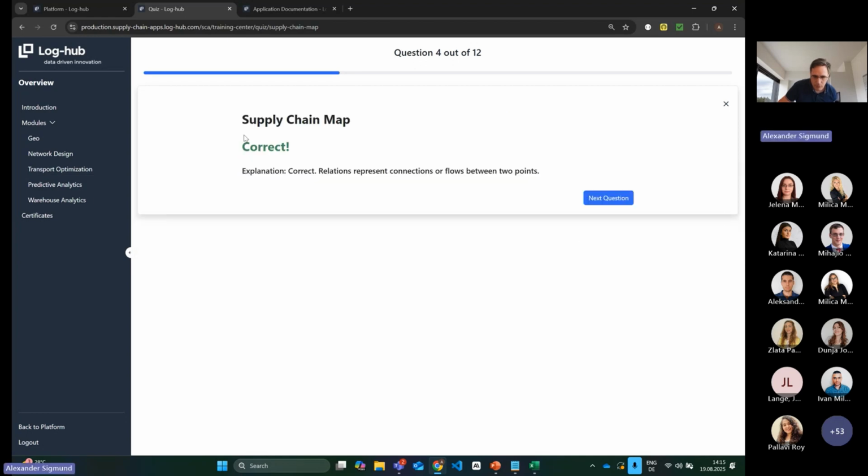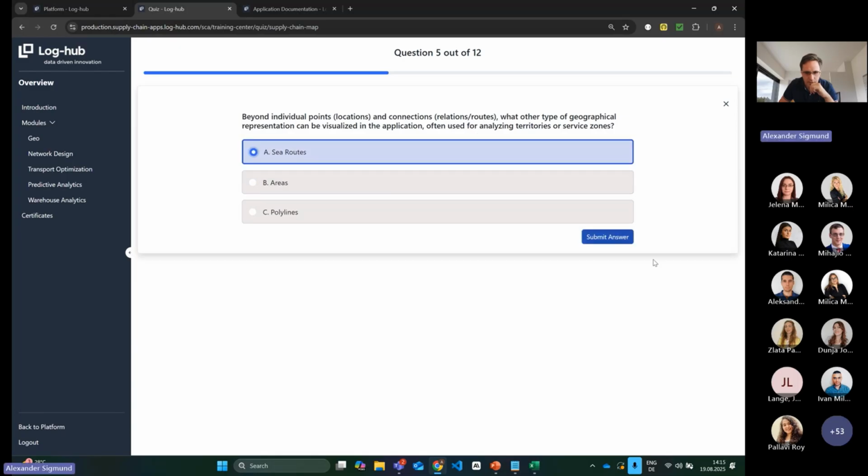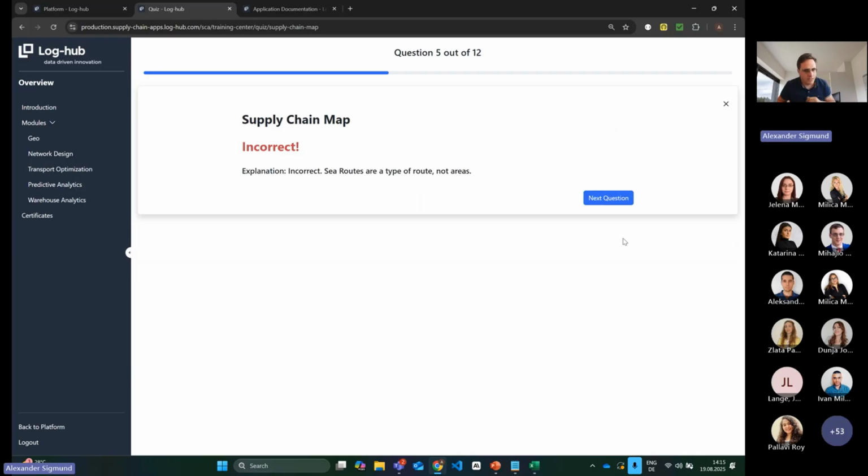So this should normally be a relation. If you have a correct answer, then you also get the explanation directly. Let's provoke, for example, a wrong answer. It should be areas, but let's say purpose C route. Then you get an incorrect answer. If the answer is incorrect, you can only continue. It's not possible to directly correct this question.